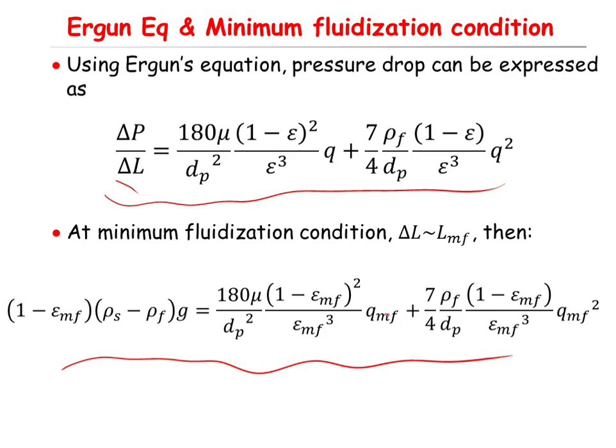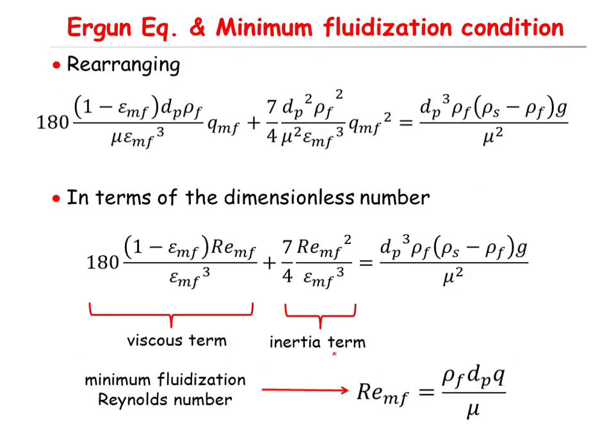That is something you can conclude from the Ergun's equation. You can rearrange this equation, it's simple algebra, and if you do so, we end up with this equation.